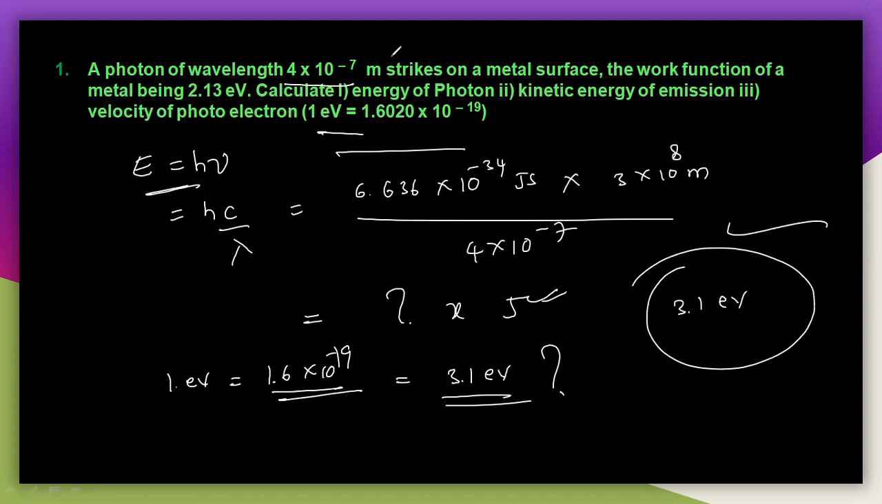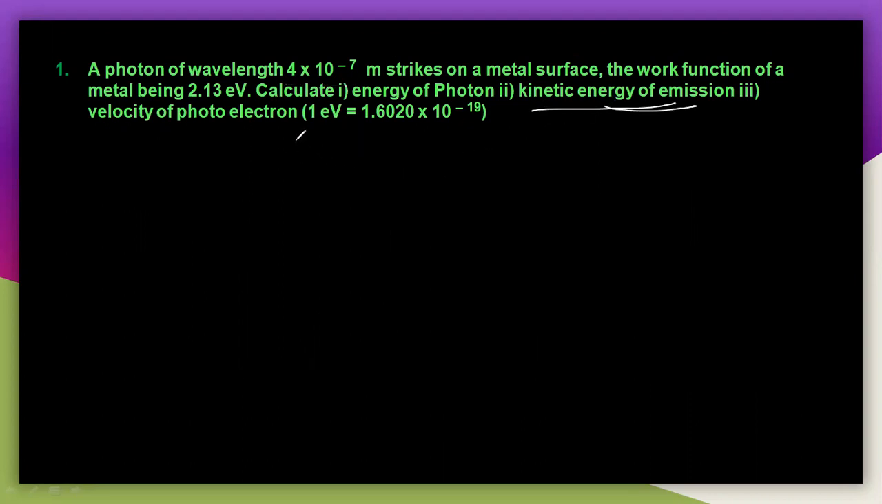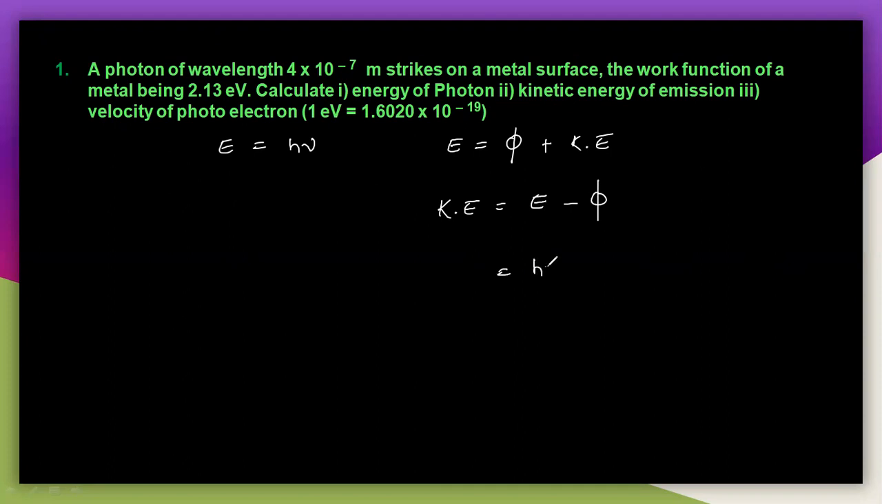Now the second question, see here: find the kinetic energy of the emission. The kinetic energy that is released, what is he asking here? According to the photoelectric effect, E is equal to h nu. When you apply some amount of energy, there is a minimum amount of energy required, and the remaining energy will be eliminated as kinetic energy. So the kinetic energy is equal to the total energy E minus the work function. E is nothing but h nu, and the work function is nothing but h nu naught. So this is the kinetic energy of the electrons here.